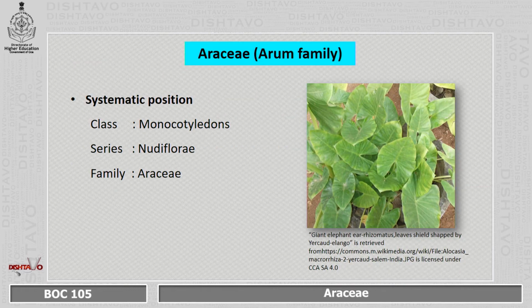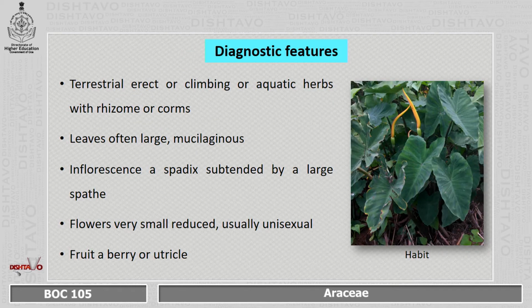Araceae, that is also called as the arum family. Let us look at the systematic position. It is belonging to class Monocotyledons, since it has got a single cotyledon and shows parallel venation. Series is Nudiflora, since the perianth is absent. Family is Araceae. Let us look at the diagnostic features.